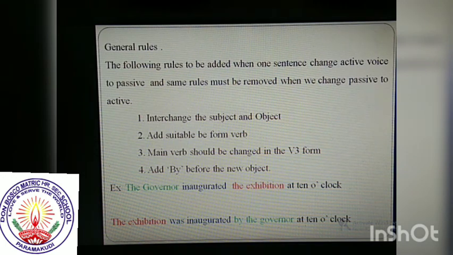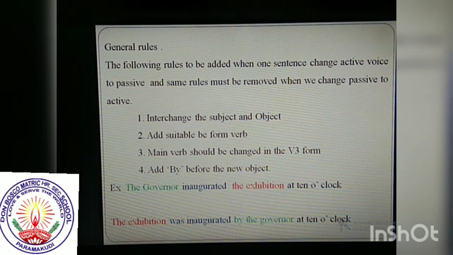The following rules are to be added when a sentence is changed from active voice to passive voice, and the same rules must be removed when we change passive to active voice. Okay, listen to the rules and regulations. If you want to change active voice to passive voice, these 4 rules must be added. If you want to change passive voice to active voice, these 4 rules must be removed.